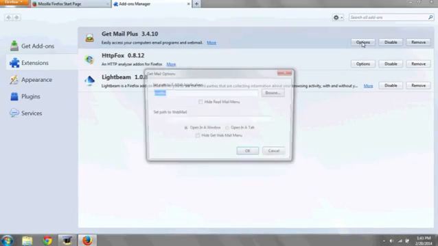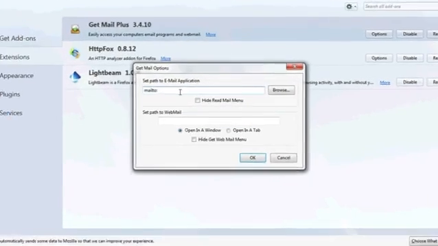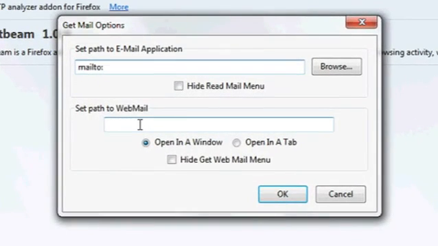Hi, my name is Luke, and this is how to install an Outlook Express icon for a Firefox Navigation Bar. Unfortunately, there's no direct and easy way to install an Outlook Express icon. It's meant to work with Internet Explorer. However, you can use the Get Mail extension for Firefox and then point it over to Internet Explorer.